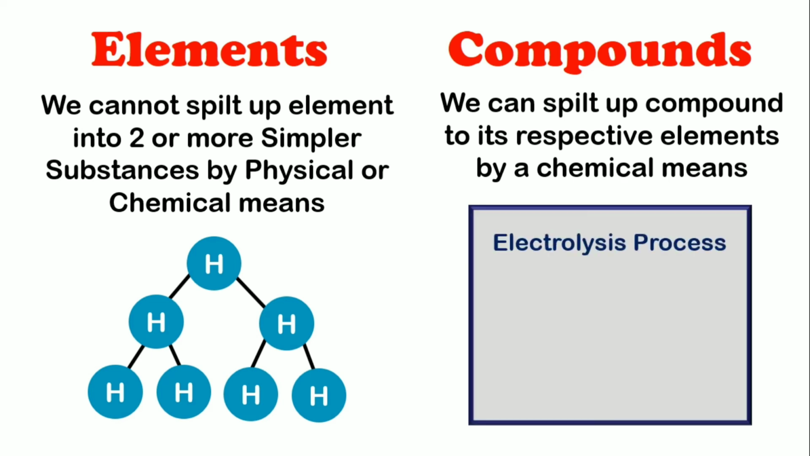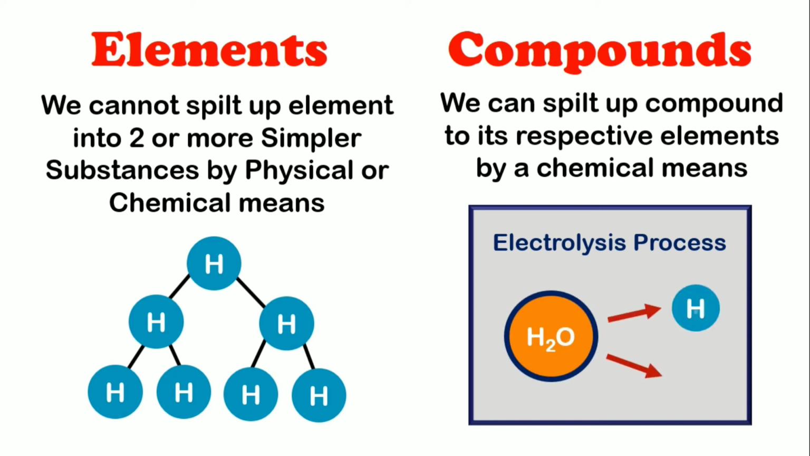For example, consider the electrolysis process. In the electrolysis process, we take water and split the water into hydrogen and oxygen, and we can do this for every compound. Thus we learned that we can split up a compound into its respective elements by chemical means, whereas we cannot split an element into two or more simpler substances.